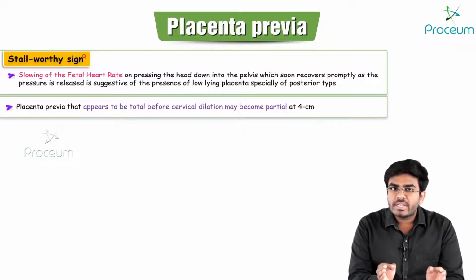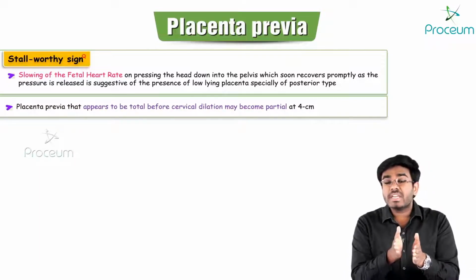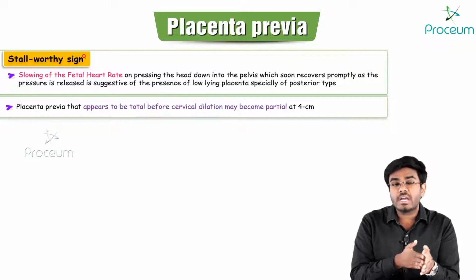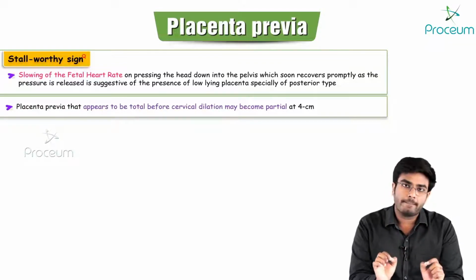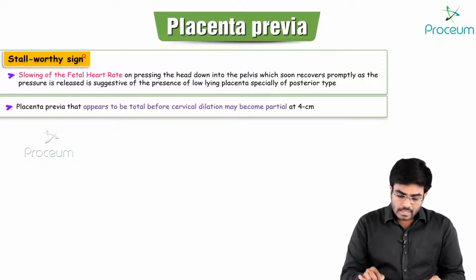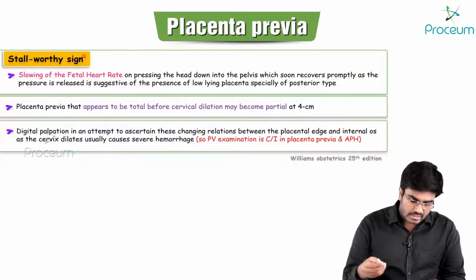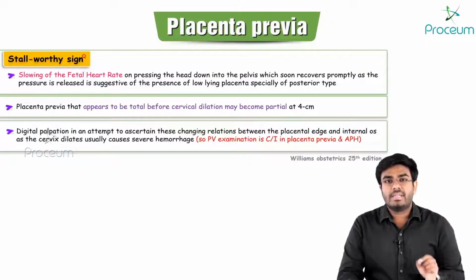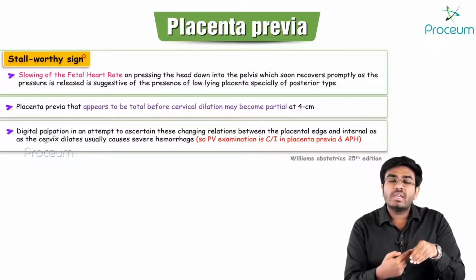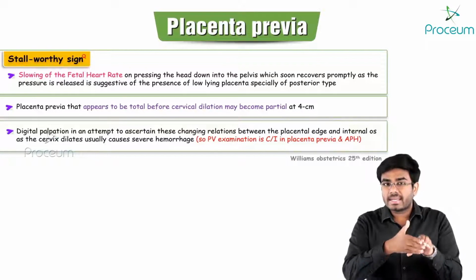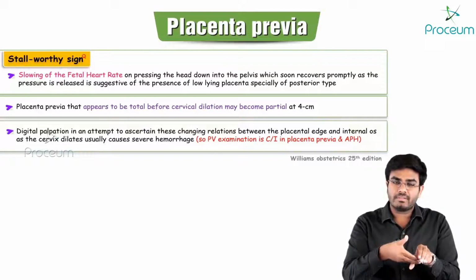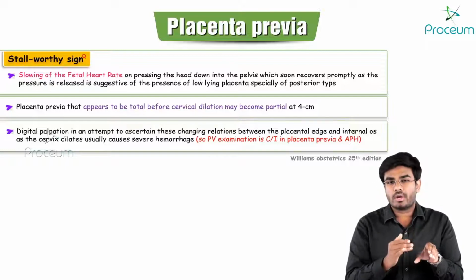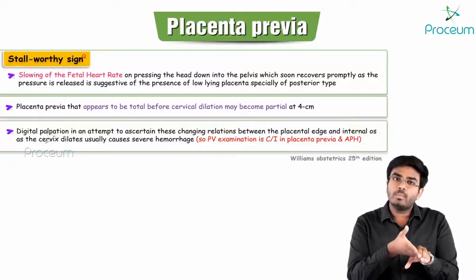So, what are they trying to say? The placenta will change its position, or the placenta previa type will change according to cervical dilation. That's a very important point. Now, after this, please concentrate. If you do digital examination with an intact placenta previa, you just want to know whether the placenta has moved or not. If it is completely moved out, okay.